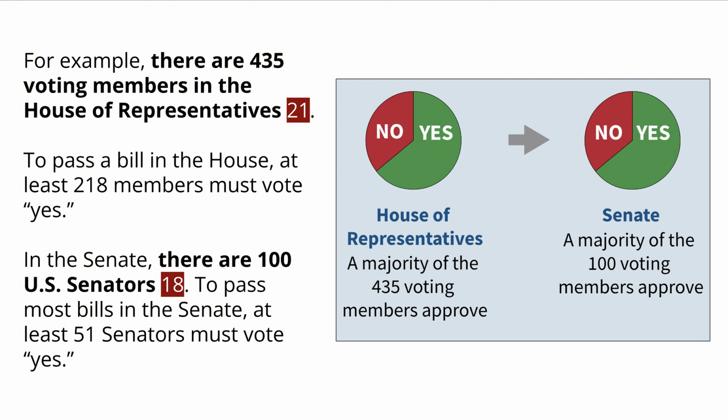For example, there are 435 voting members in the House of Representatives. To pass a bill in the House, at least 218 members must vote yes. In the Senate, there are 100 U.S. senators. To pass most bills in the Senate, at least 51 senators must vote yes.